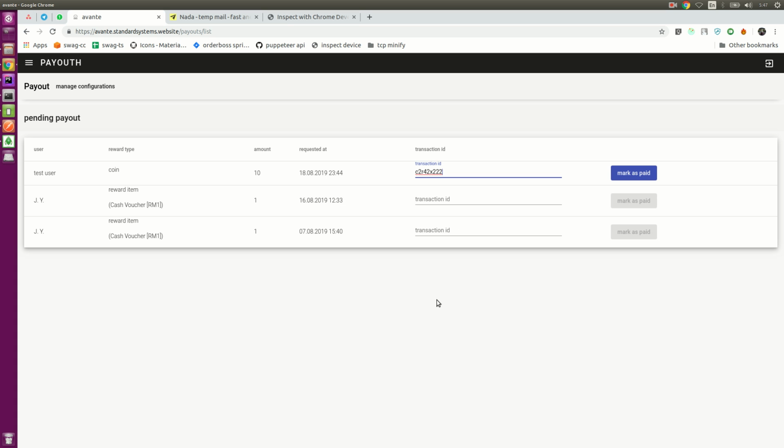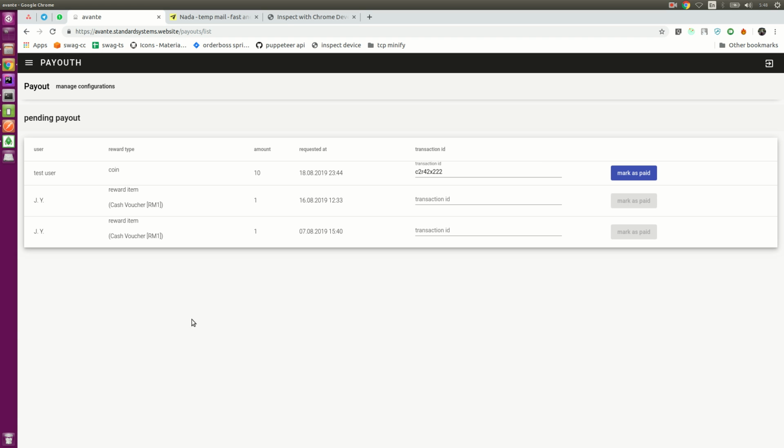So after this live testing, I could see that this page can be improved, whereby I will make it clearer what this reward type means for the admin, and then I will put some information at this amount as well, and I will put a link here so that the admin can straight away click on this and open up the user detail page. So I will also put in these updates in the next release.